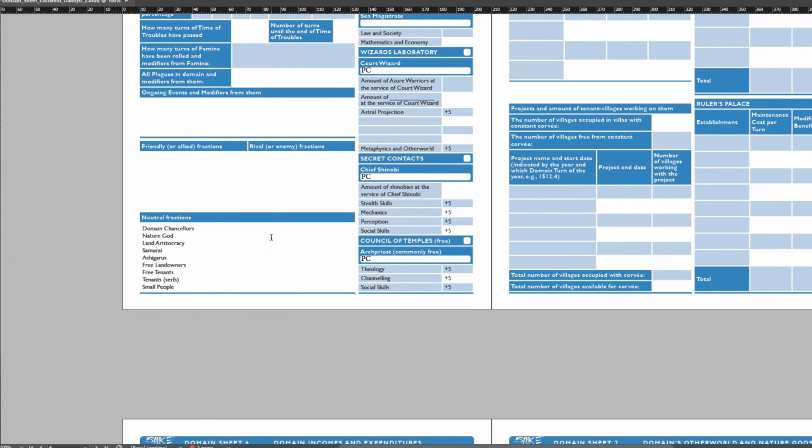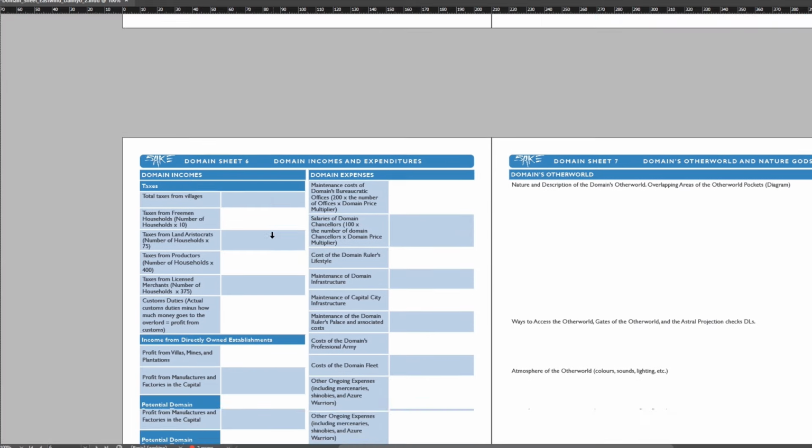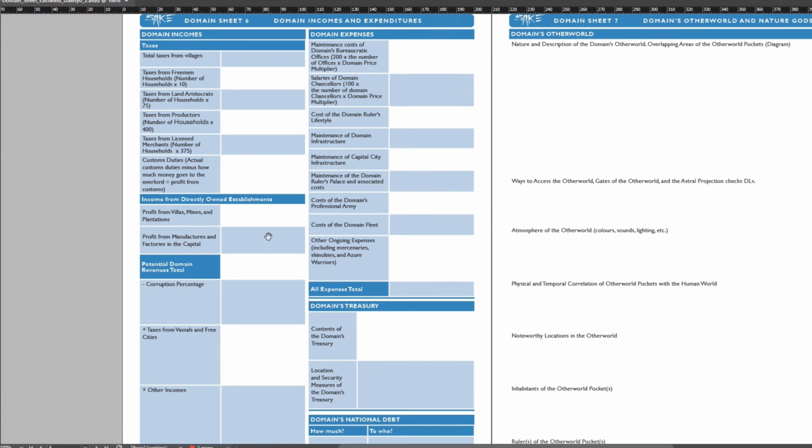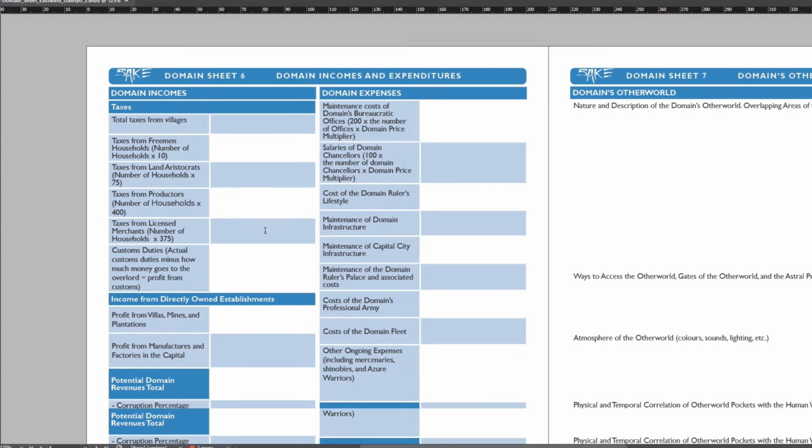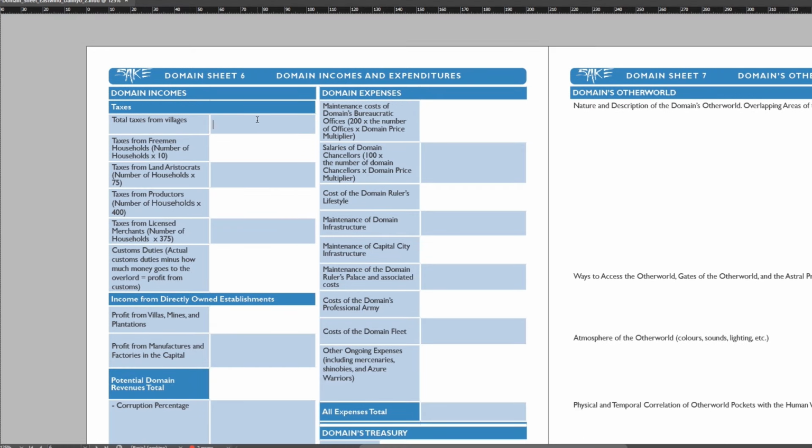And we have arrived at the balance sheet. As we didn't add any establishments, our only income is the taxes. 1,250 gold denarii from villages, 5,120 from free households, and 450 from nobles.